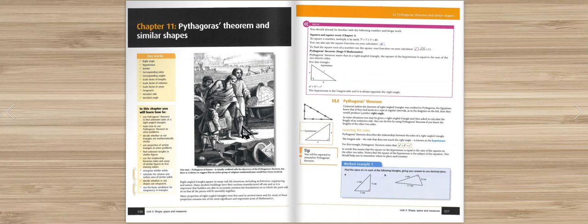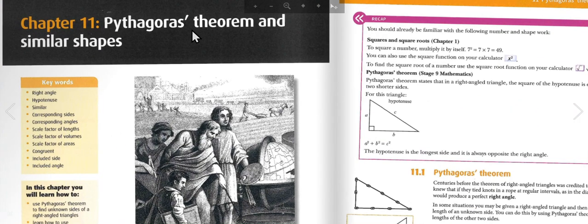Hello everybody again. So today we're starting chapter 11, Pythagoras' Theorem and similar shapes.